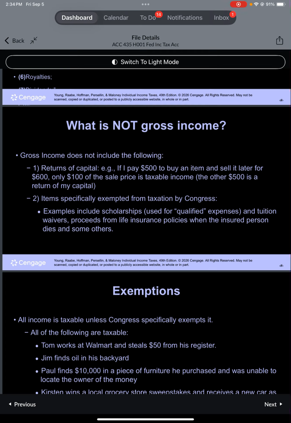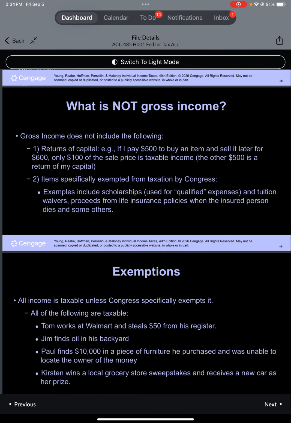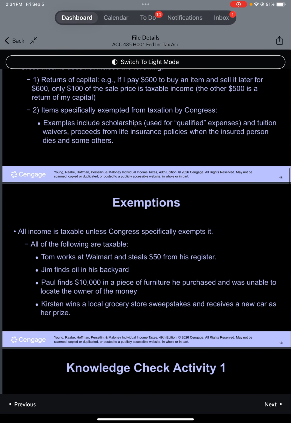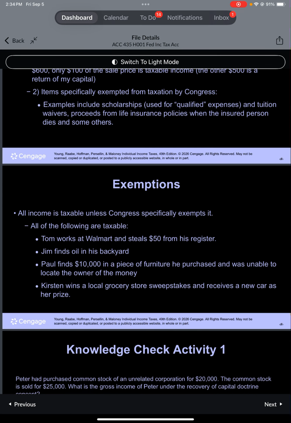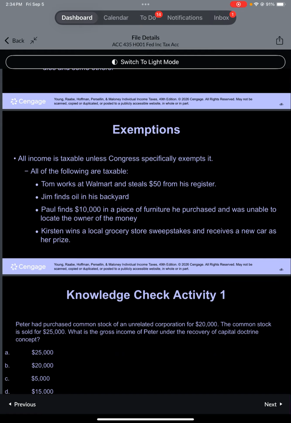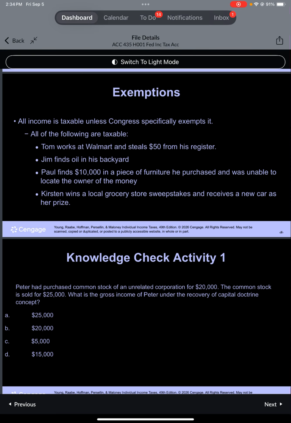1. Returns of capital, e.g., if I pay $500 to buy an item and sell it for $600, only $100 is taxable. The other $500 is return of capital. 2. Items specifically exempted from taxation by Congress, e.g., scholarships for qualified expenses, tuition waivers, life insurance proceeds at death, etc. Exemptions: all income is taxable unless Congress specifically exempts it.